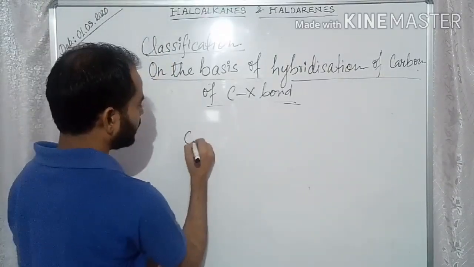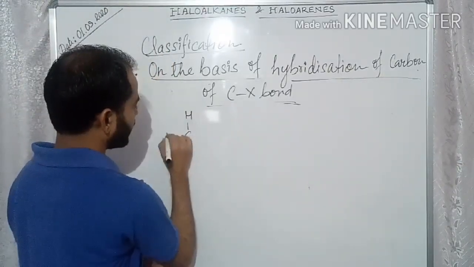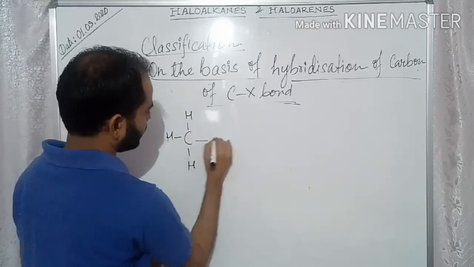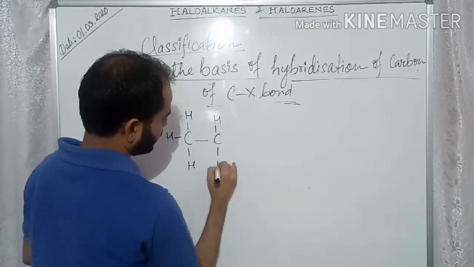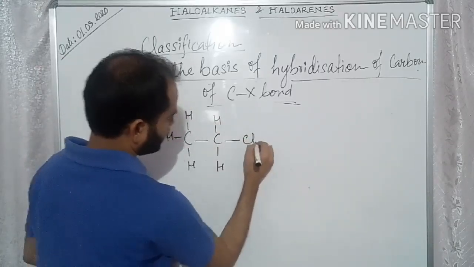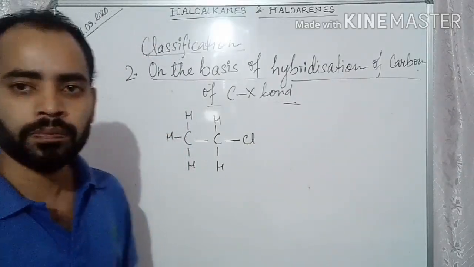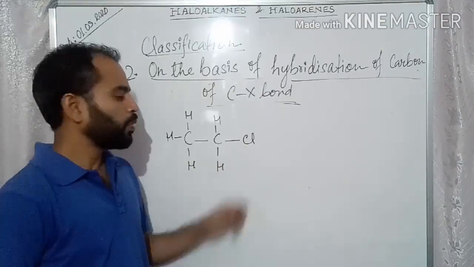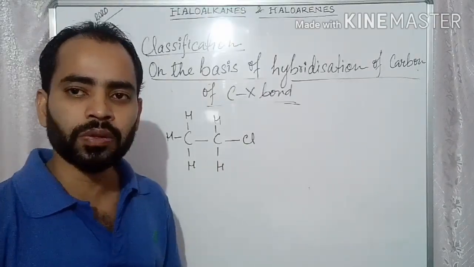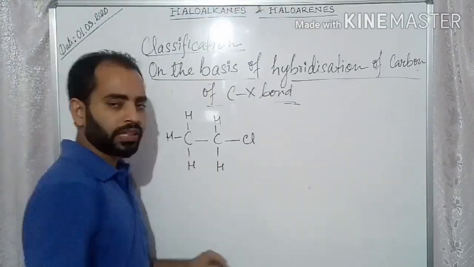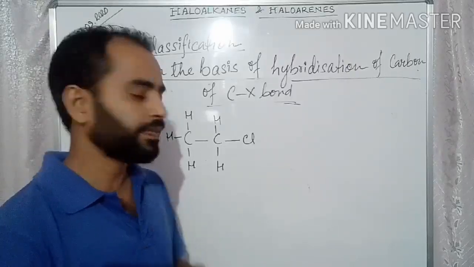Just for example, you take another example. This is a haloalkane, means from the ethane molecule one hydrogen is replaced by chlorine, so we can call it ethyl chloride or chloroethane.